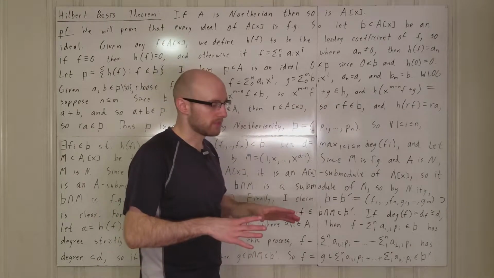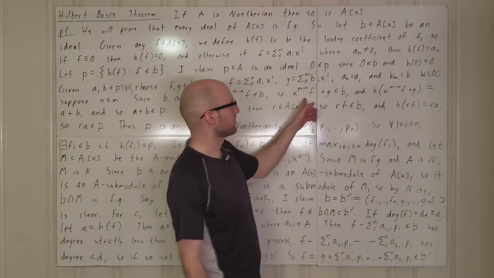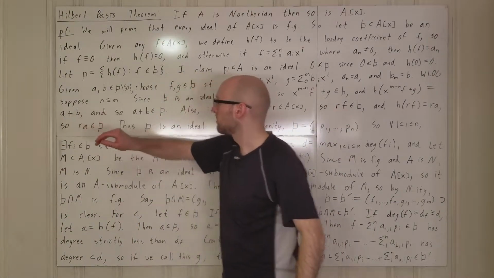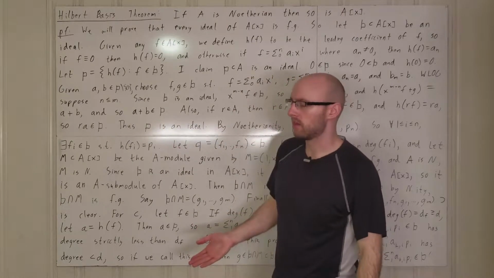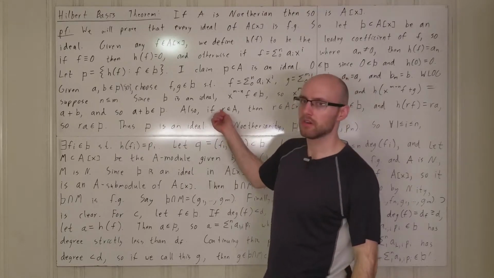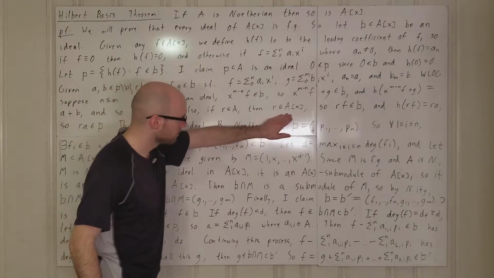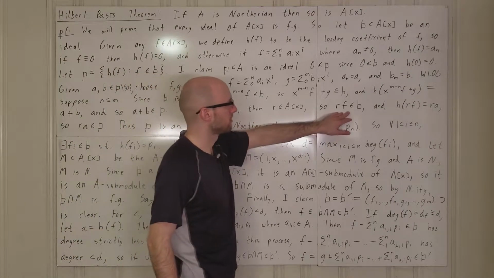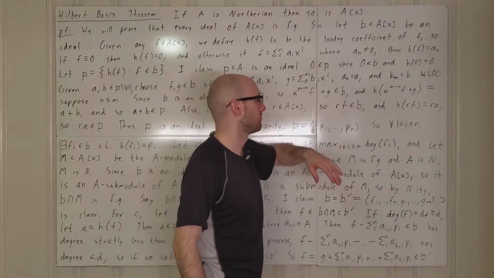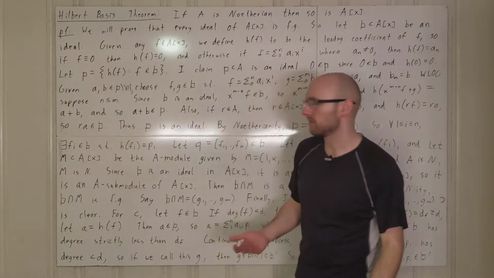So this sum has degree m, and its leading coefficient is going to be the leading coefficient of this plus the leading coefficient of this, since these two have the same degree, and it's a plus b, so therefore the sum is in there. As for closed under multiplication, you take any element r of A, then the constant polynomial is in the polynomial ring, and so the constant polynomial times f is in B, and its leading coefficient is r times a, and so r times a is in there. So therefore it's an ideal.